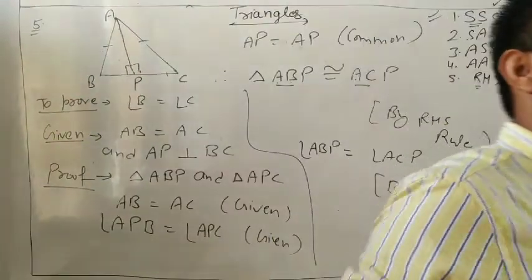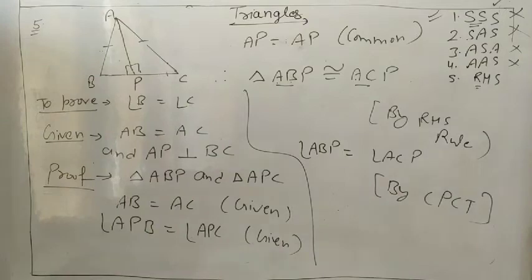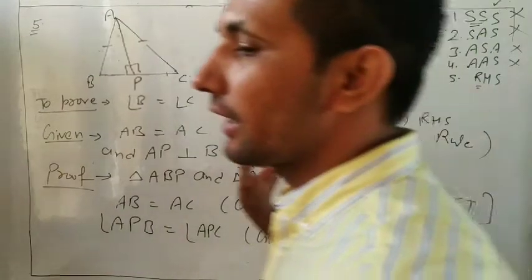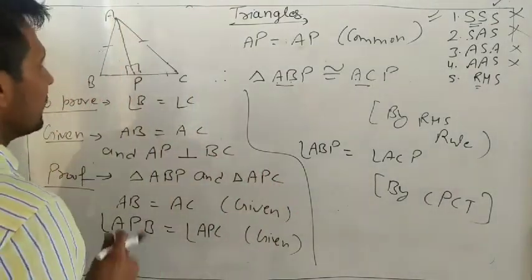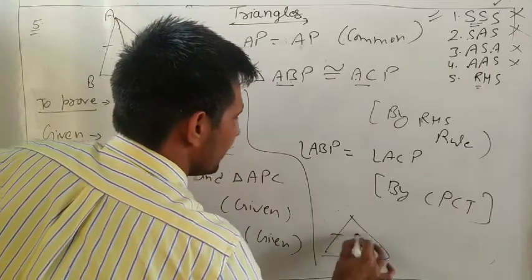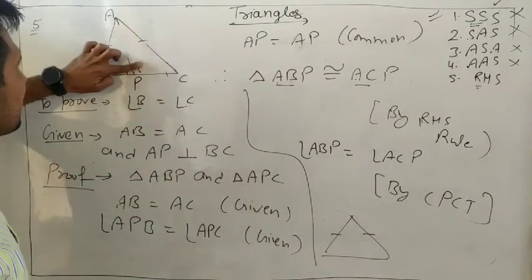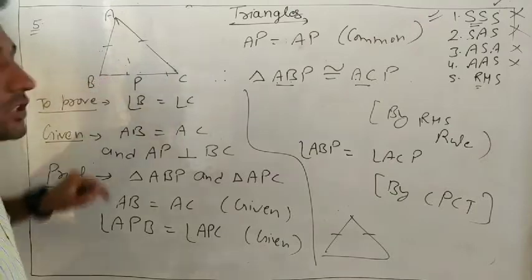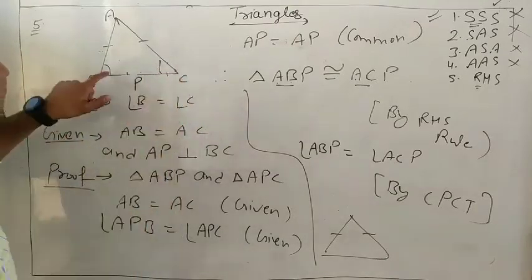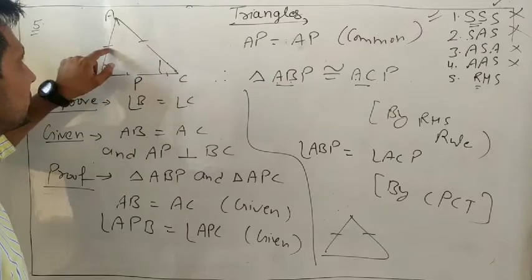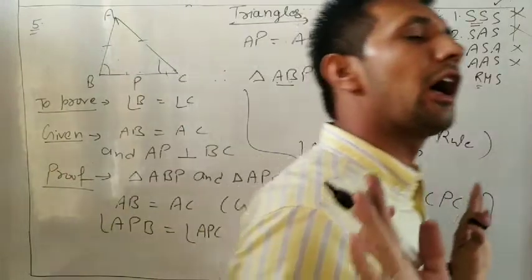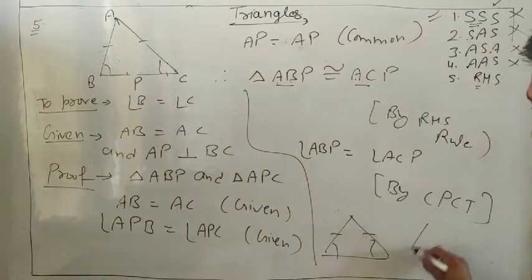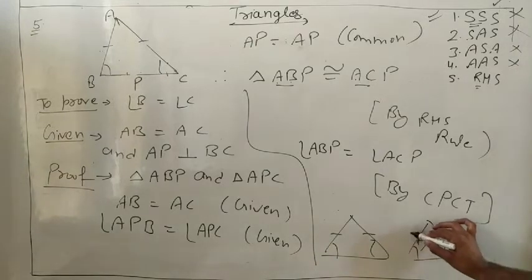Understand it? This result is very important. We will use this result in 10th class, directly. What? If two sides are equal in a triangle, because it is already given in the question, then in the end what we proved is that angle B equals angle C. Angle B is opposite of this side and angle C is opposite of this. If two sides are equal, then opposite angles are always equal in a triangle. Always remember this one. And second, if two angles are equal, then the opposite sides are also equal.